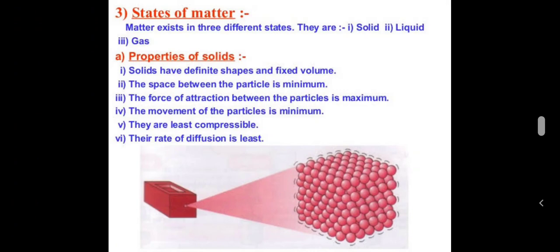Solids have definite shape and definite volume. The space between the particles is minimum. The force of attraction between the particles is maximum. The movement of the particles is minimum. They are least compressible, and the rate of diffusion is least. All these are the properties of solids.